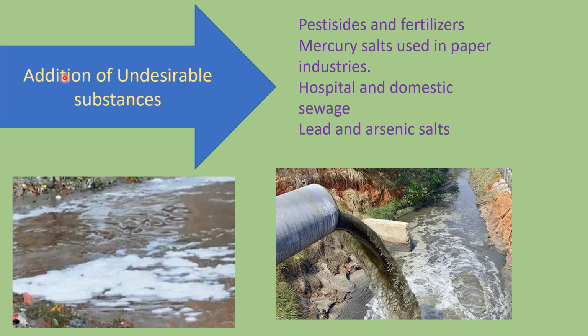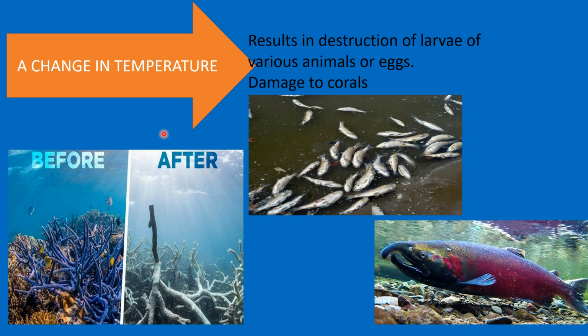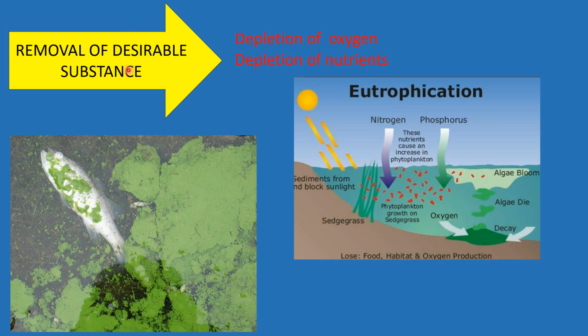When we are talking about addition of undesirable substances, definitely we are also removing some desirable substances from the water bodies. And what are those desirable substances which are removed from the water bodies? Oxygen and nutrients. Now, how does it happen? How are we removing this oxygen? Now, this all is caused due to a process called eutrophication.